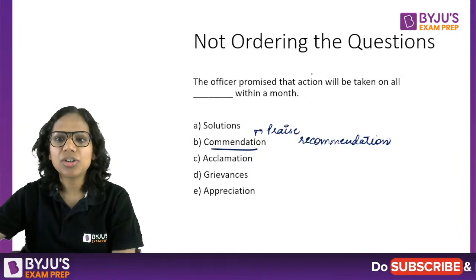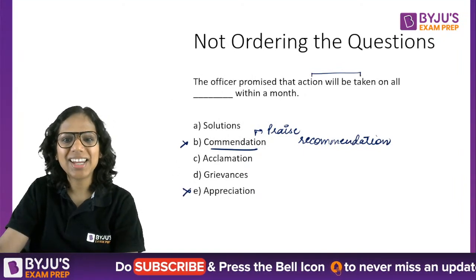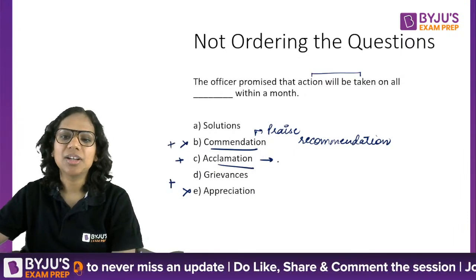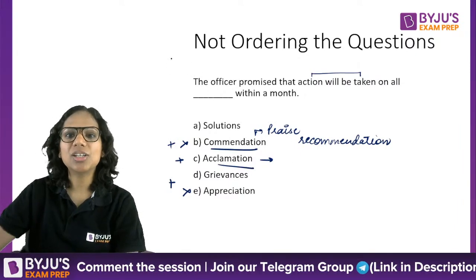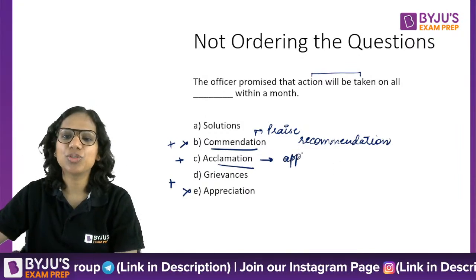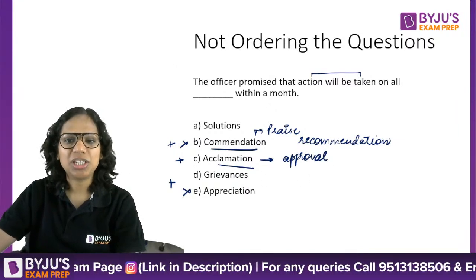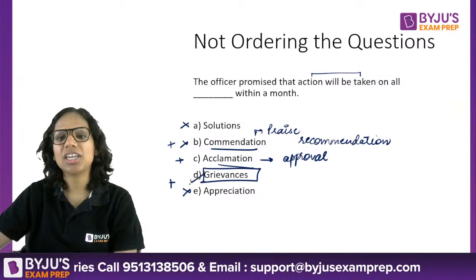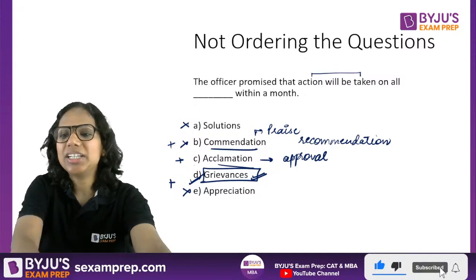Actually, we are trying to take action on something. It will definitely not be on commendation or appreciation. Acclamation, again, is a positive word. These are all positive, related words. When we say this is a critically acclaimed movie, that means critics approve of this movie. So acclamation is approval of someone. So B, C, E are eliminated, and action not on solutions but on grievances makes more sense. On your complaints, on your grievances, that is what we take action on. That's why D. Absolutely correct.